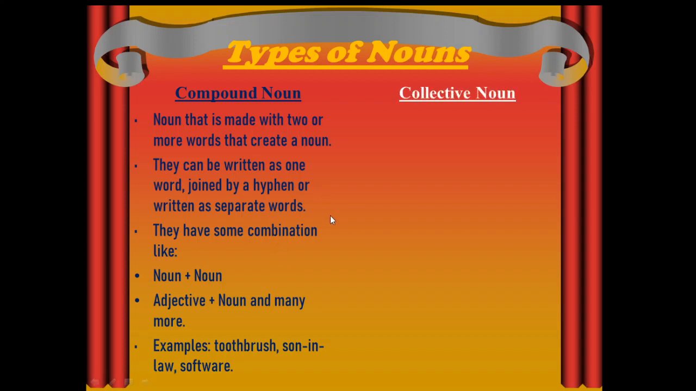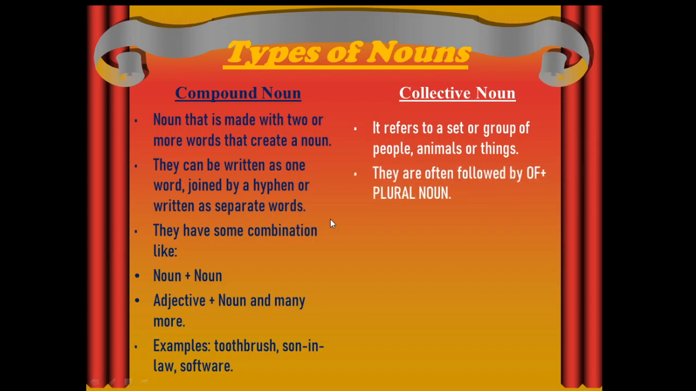Coming to the just opposite of compound noun, which is collective noun. It refers to a set or group of people, animals or things which is taken together as one. They are often followed by "of" plus any plural noun. Some examples are bunch, flock, fleet, stack.